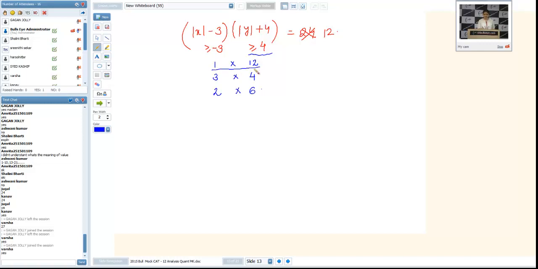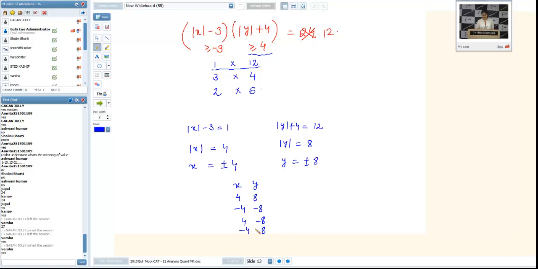Suppose I am taking the first case. It says mod x minus 3 is equal to 1. So mod x is equal to 4. So x can take the value plus or minus 4. If I take the second expression, mod y plus 4 is equal to 12. So it will give you mod y as 8. y is equal to plus or minus 8. So if I talk about x and y together as a pair, they can be 4, 8. They can be minus 4, minus 8. They can be 4, minus 8. They can be minus 4, 8. Because after taking mod, it will be a positive thing only.